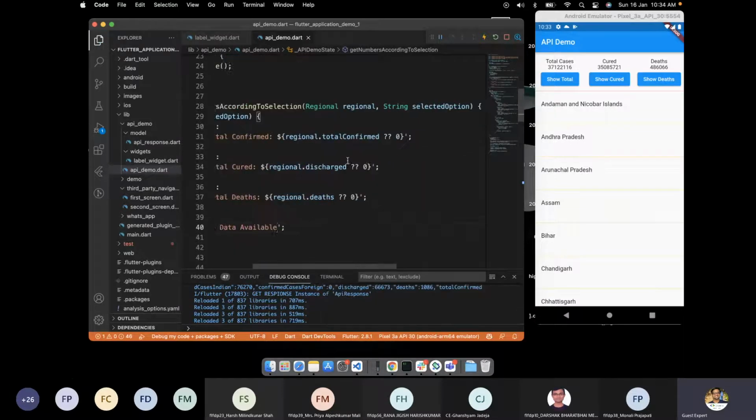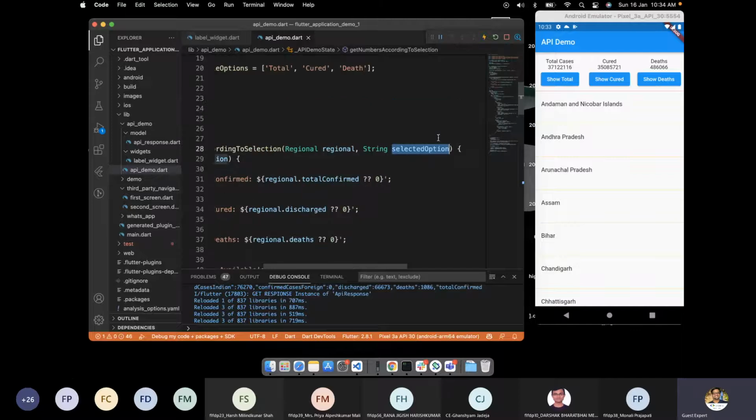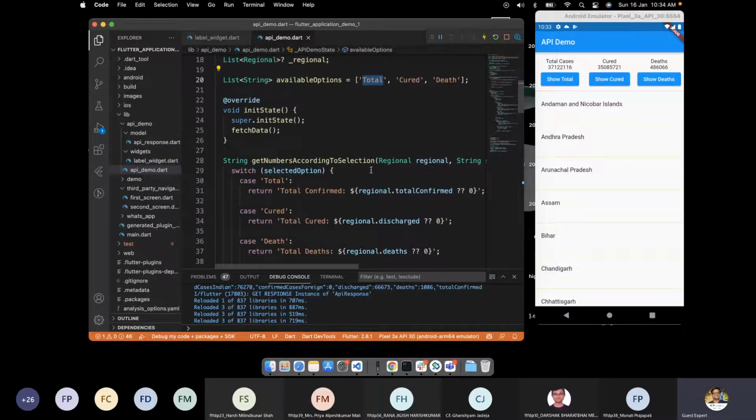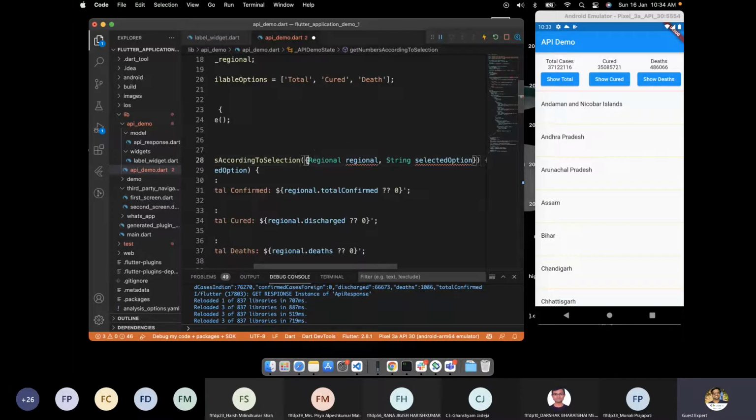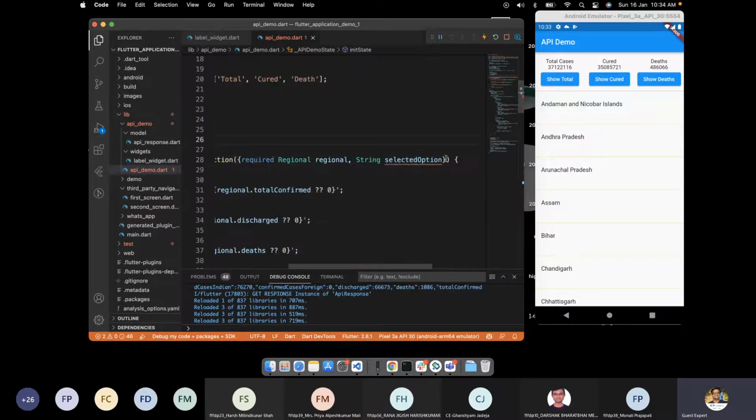Now by default the option should be total. So here I will mark it as an optional parameter. And in the optional, I need regional as compulsory, so I will put regional as required. And by default, the selected option will be... no, we want this as required as well.